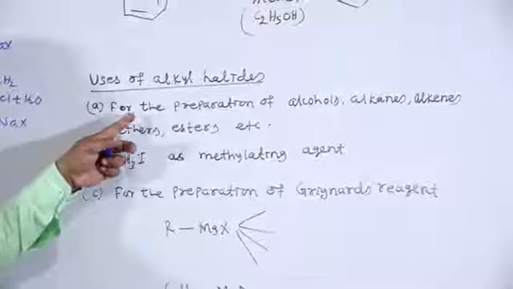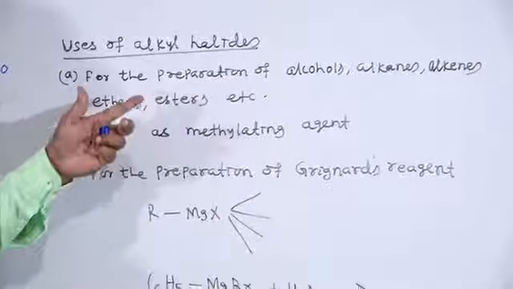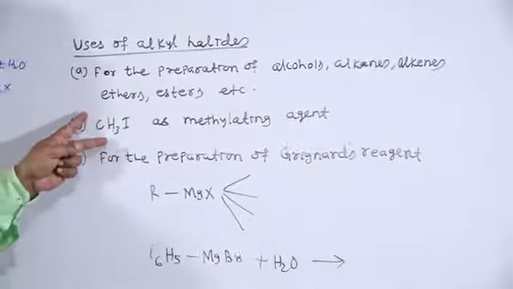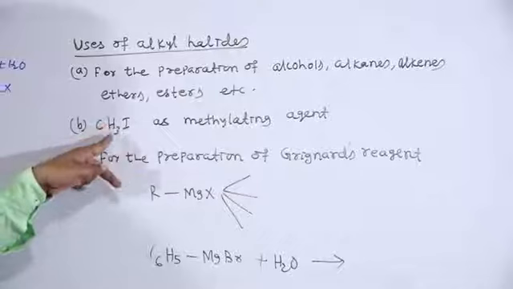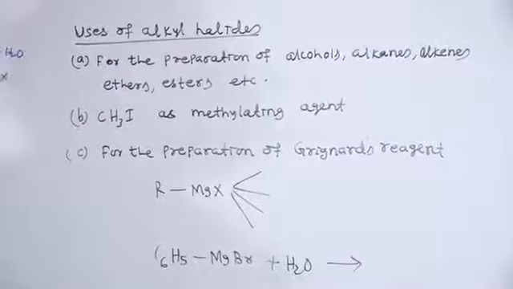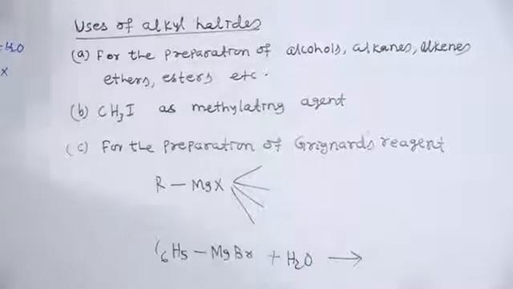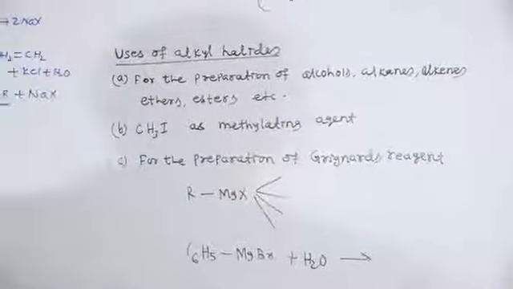We have explained the preparation of alcohols, alkanes, esters, etc. Next we will say that methyl iodide, CH3I, is one of the methylating reagents. How will that act as a methylating agent? We will explain by giving certain examples.